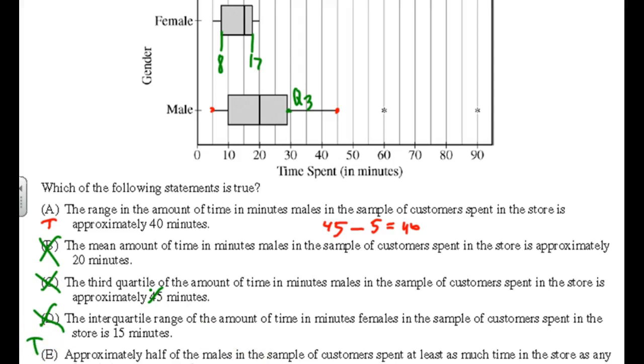Now, I don't know if some of you are really observant or not, but if you were, you may have noticed that this is not the max for the males. In fact, there's a star right out here, there's a star right out there. This is actually the max for the guys. So when I wrote 45, that actually wasn't the max. That was just a non-outlier there. The max is the largest value. These are unconnected, so these are both outliers. And so this would have been 90 minus 5, which is not 40. So this one's not true.